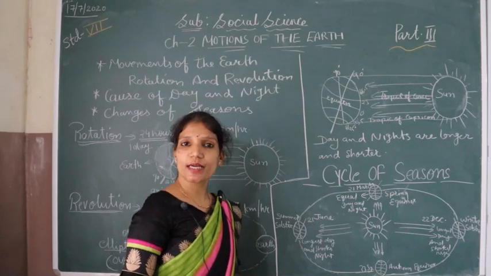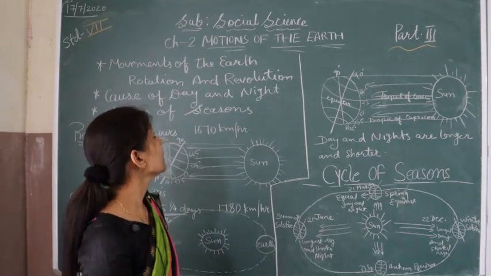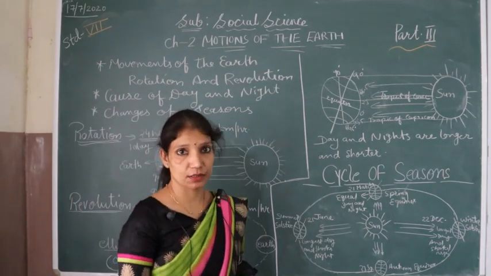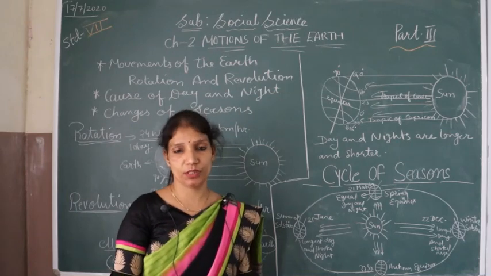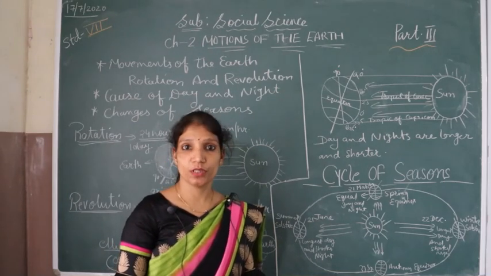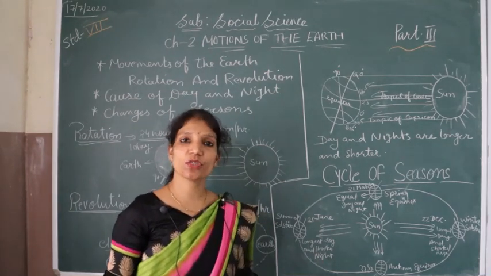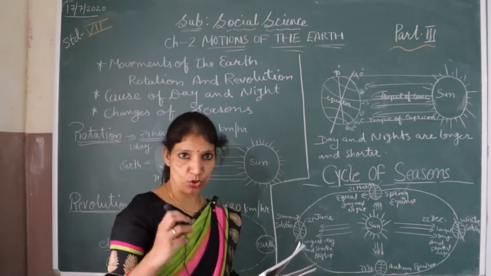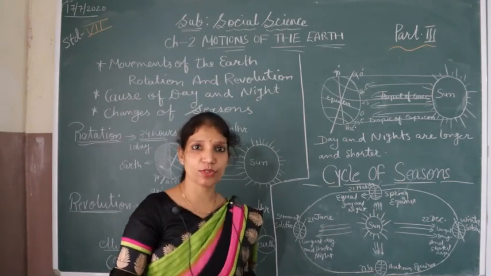Today we are going to start our second lesson, Motions of the Earth, which means the movements of the Earth, how the Earth moves. In our previous class we already read this chapter in a very short form, so in detail we will read today.